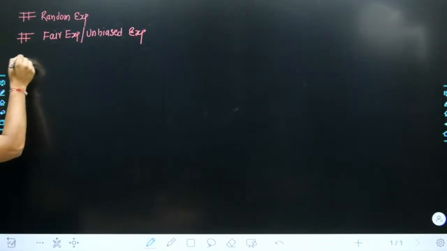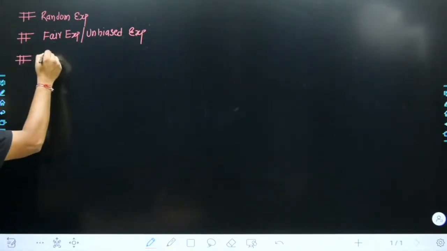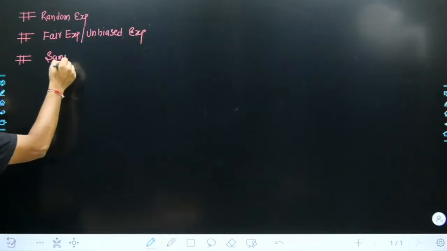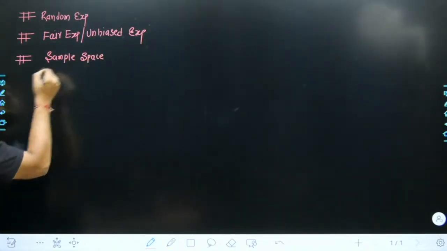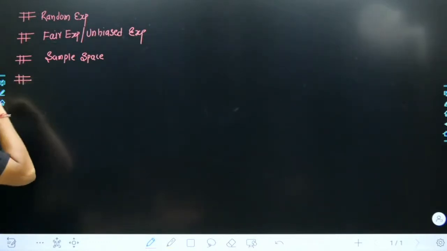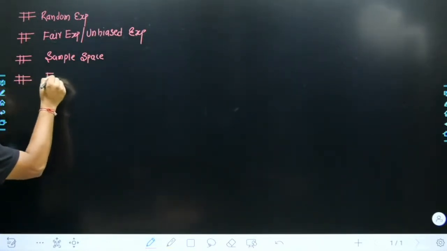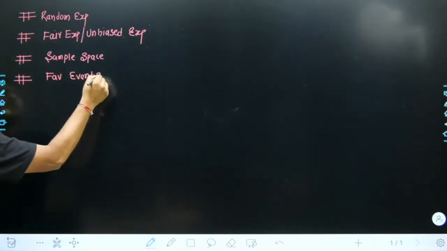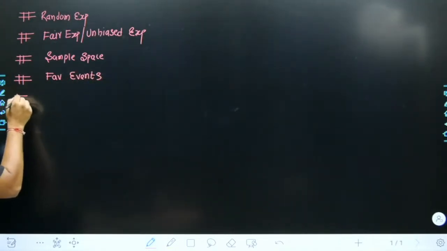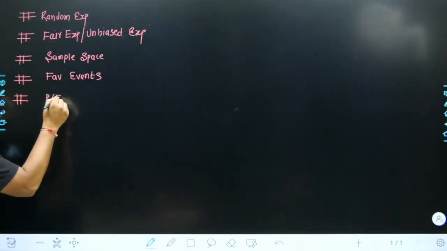In the same sequence, we also discussed the sample space. Then we talked about favorable events. And we talked about the probability for the occurrence of a certain favorable event, P of E.